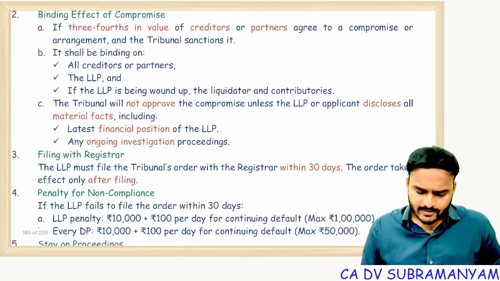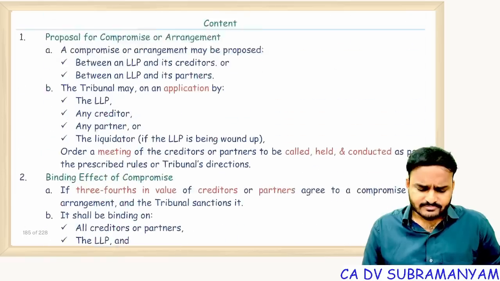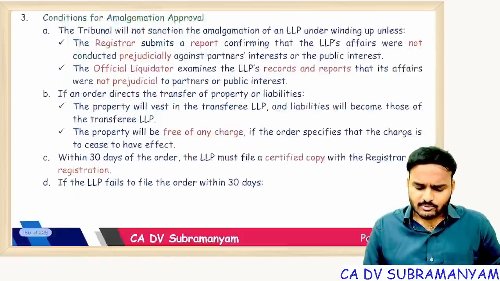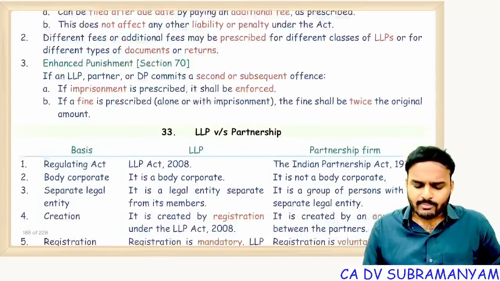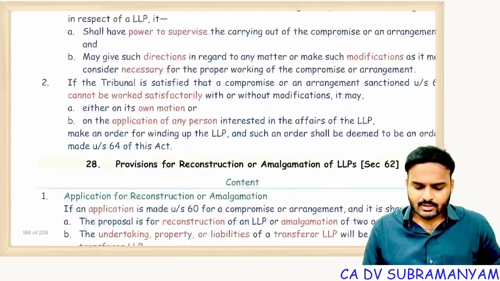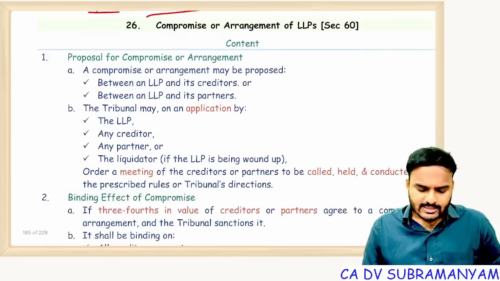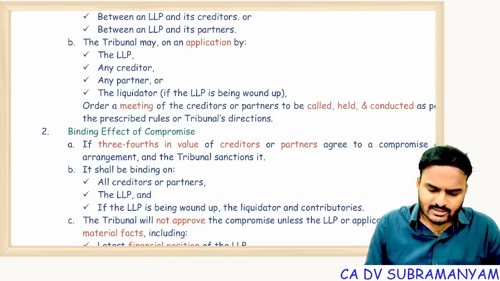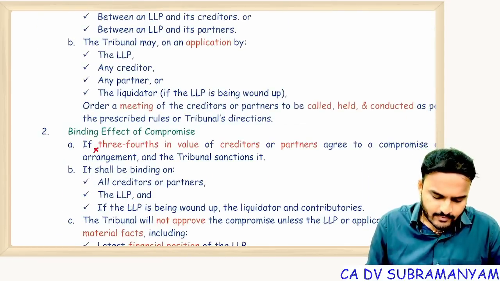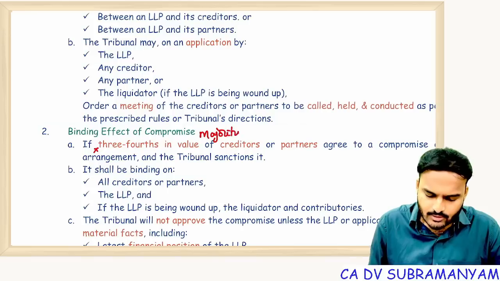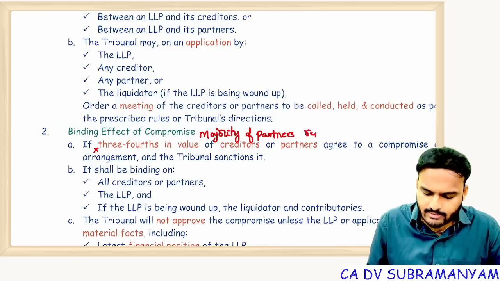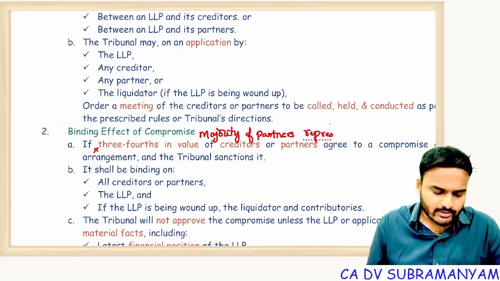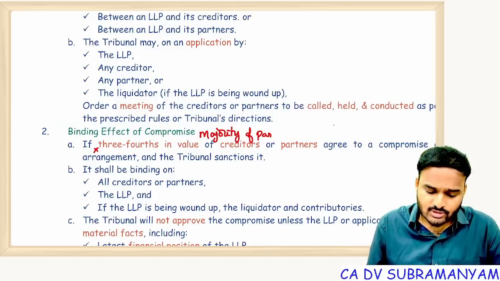Next one, a difficult concept only, that is compromise arrangements. Here one small correction you have to make: it's not majority of partners, it's majority of persons.